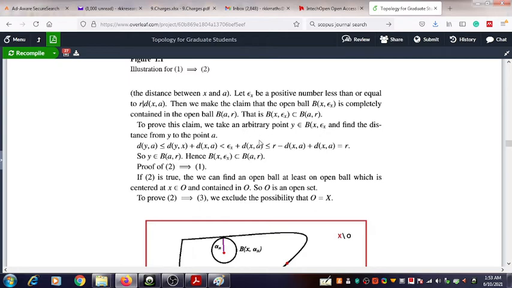For that we take a point y belonging to the open set B(x, εx).